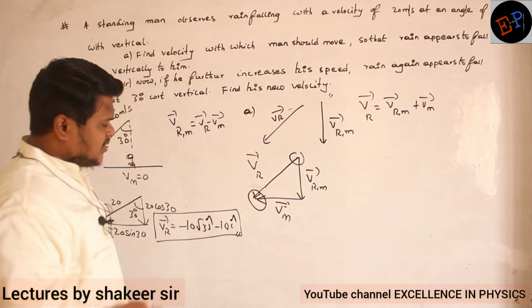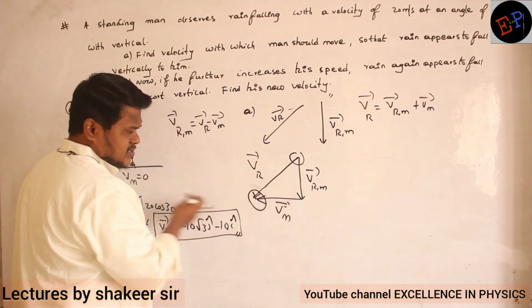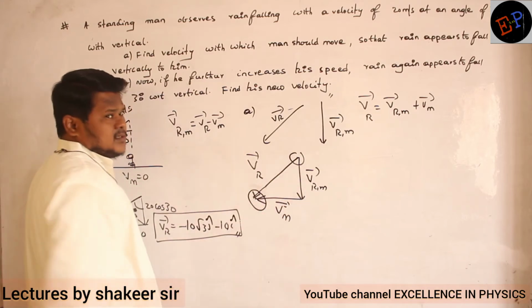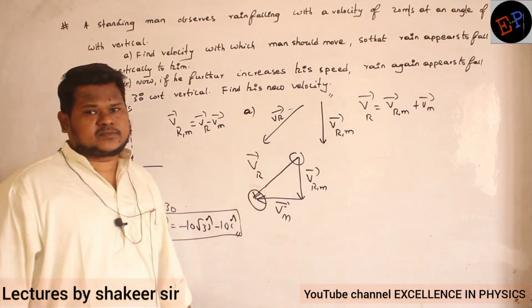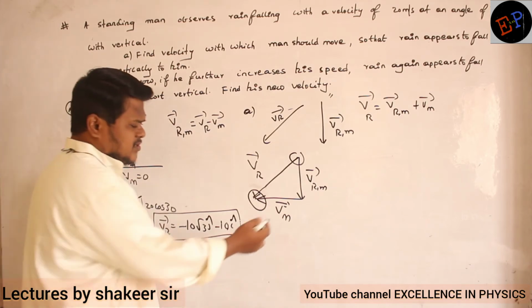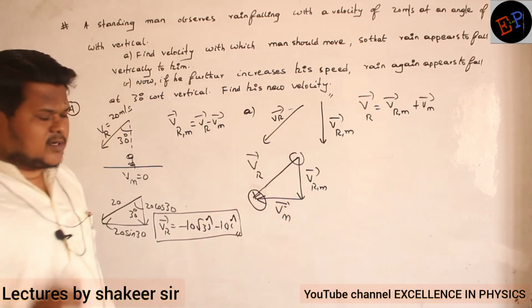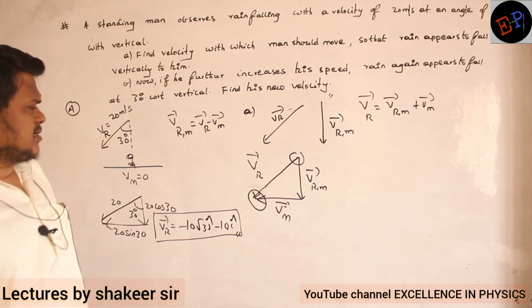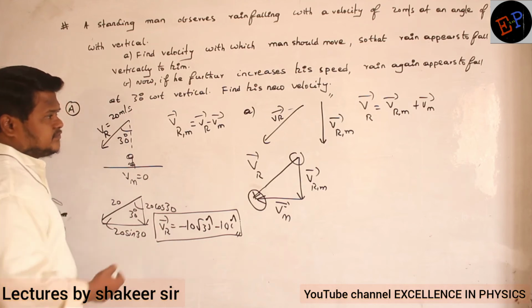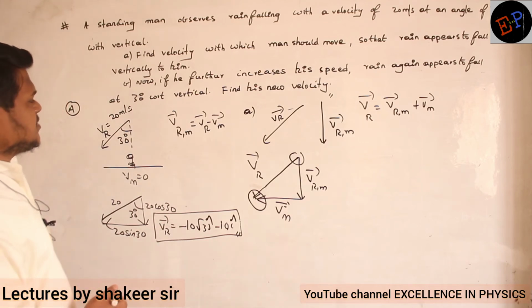Okay, so therefore we have understood that the man is moving towards the west direction. Then only to this person does rain appear to fall vertically downwards. Up to here it is clear? Okay. Now the velocity of the man is how much? I don't know. That's what I'm supposed to calculate. Now let us see how we can do this calculation. Okay. So the velocity of the rain we know already. And the velocity of the rain with respect to man, do I know?